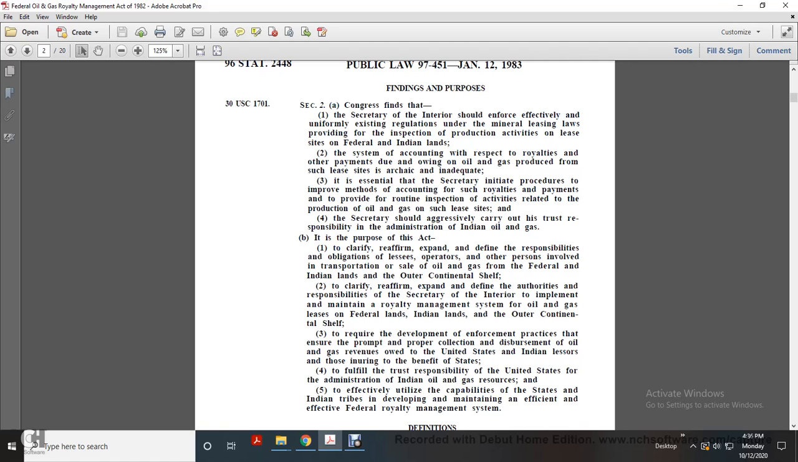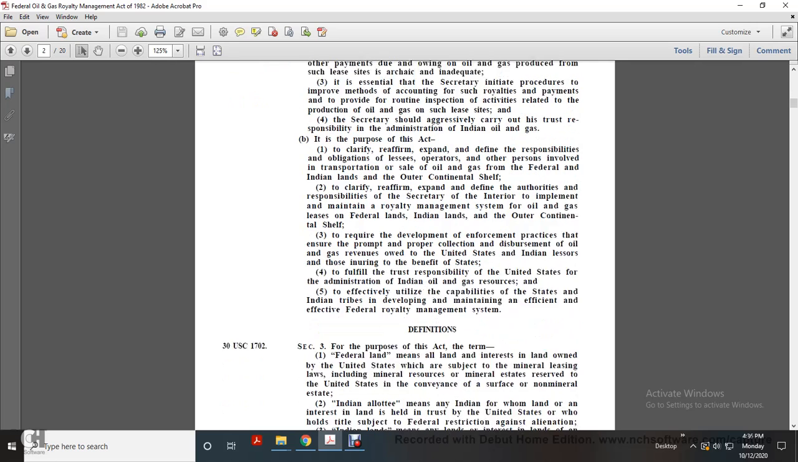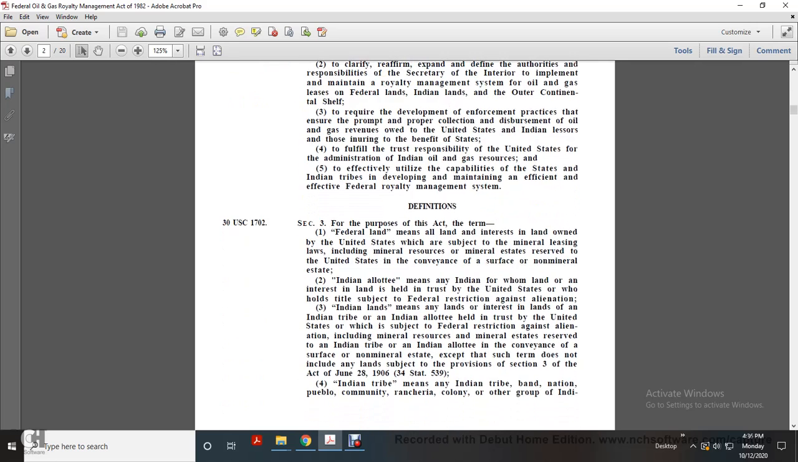It is to require development and enforcement of practices to ensure the prompt and proper collection and disbursement of oil and gas revenues owed to the United States and Indian lessors, and those inuring to the benefit of the states, to fulfill the responsibility of the United States for the administration of Indian oil and gas resources, and to effectively utilize the capabilities of the states and Indian tribes in developing and maintaining an efficient and effective federal royalty management system. Definitions, Section 3.